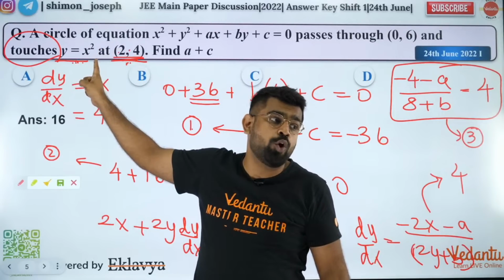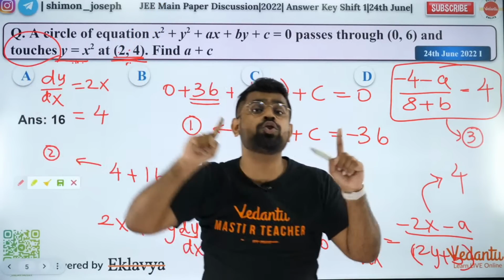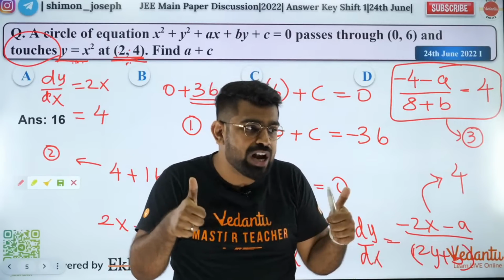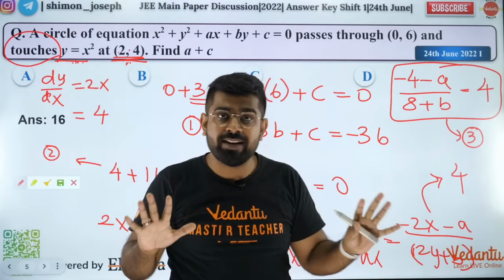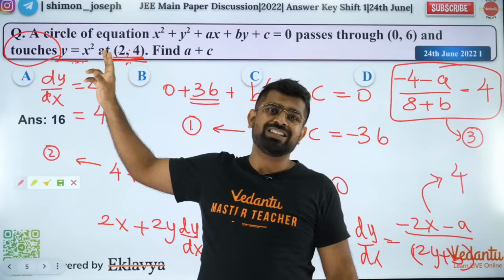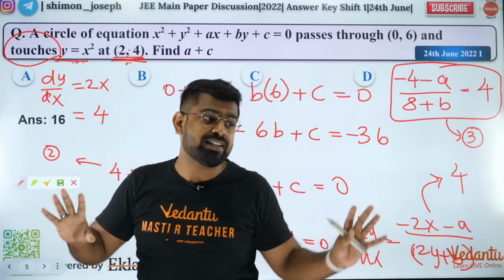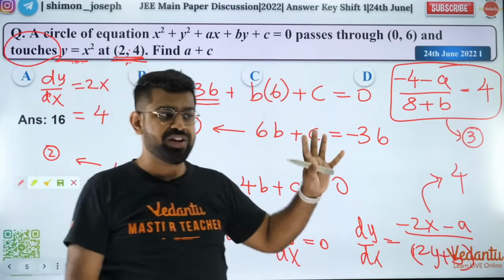So at 2, 4, the slope for the first one and the slope for the second one should be equal. Are you all clear? That is what I have done. That's how I got the third equation.